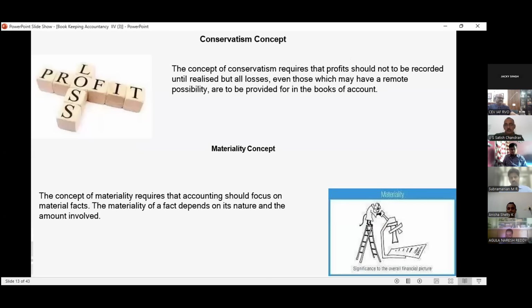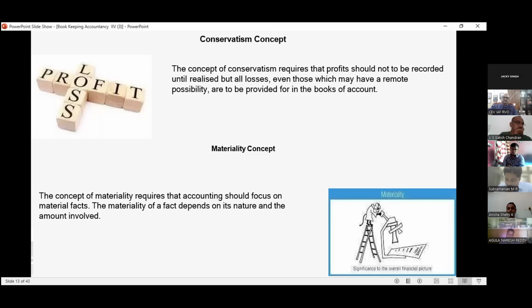Then we have the conservatism concept. The concept of conservatism requires that profit should not be recorded until it is realized. You can't record anticipated profit. But all losses, even those which may be a remote possibility, are to be provided for in the books of account.